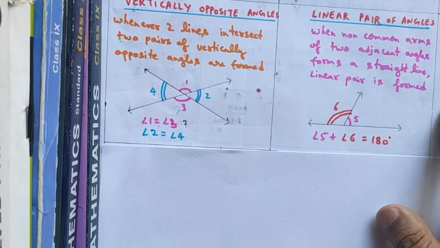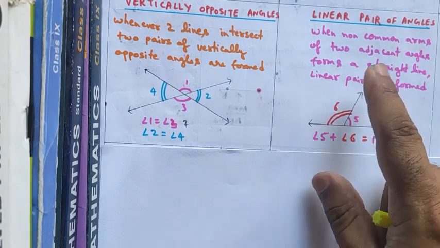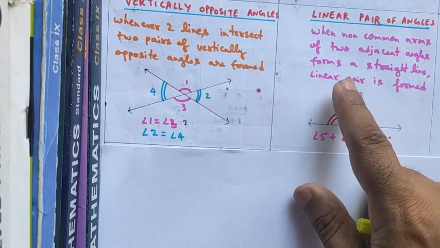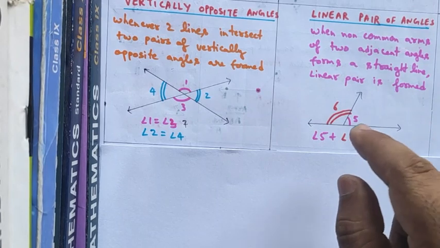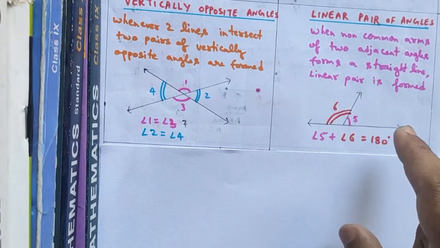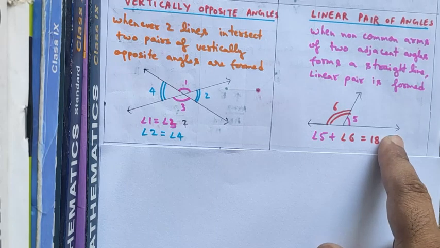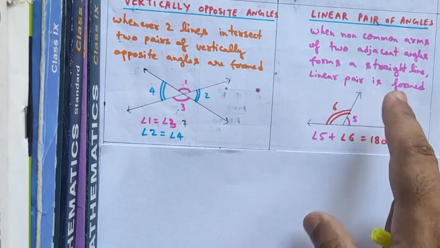Next one is linear pair of angles. As we have discussed about adjacent angles, when non-common arms of two adjacent angles form a straight line, then a linear pair is formed. Non-common arms of two adjacent angles form a straight line. Okay, so that will be forming a linear pair of angles.